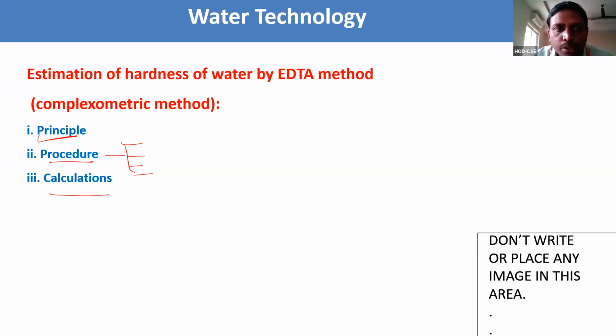Okay, principle, procedure, and calculations. Here in the procedure, we have 4 steps. Principle: what is the principle behind this estimation of hardness of water by the EDTA method? We need to discuss that.